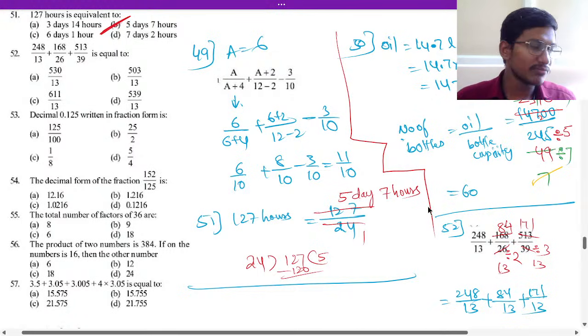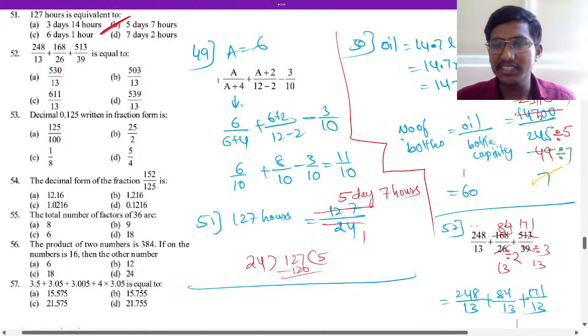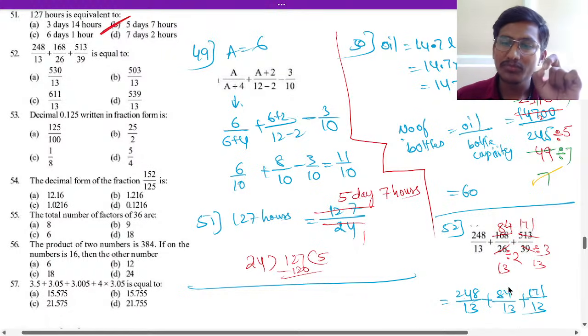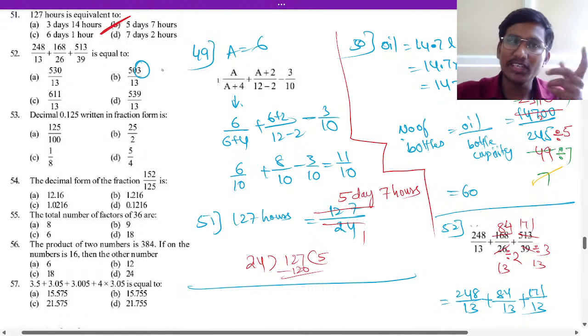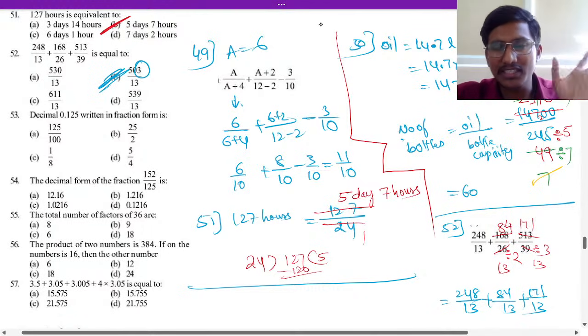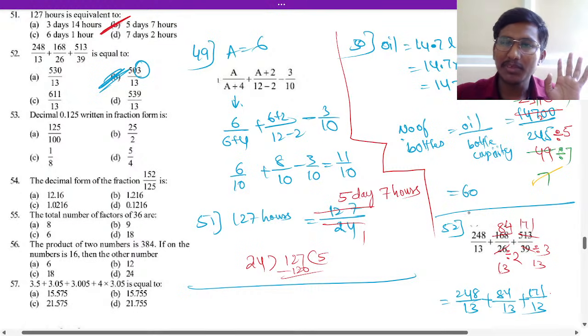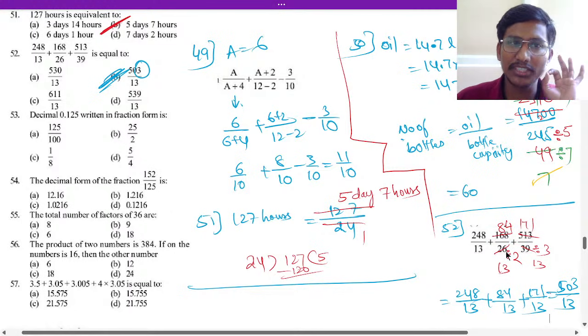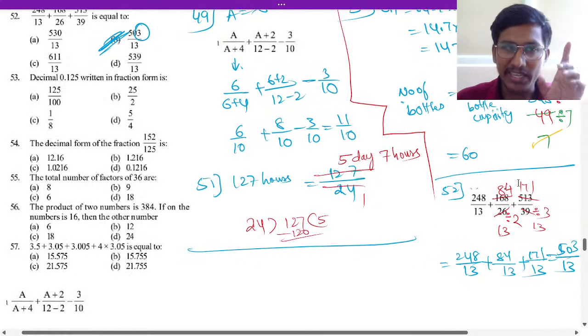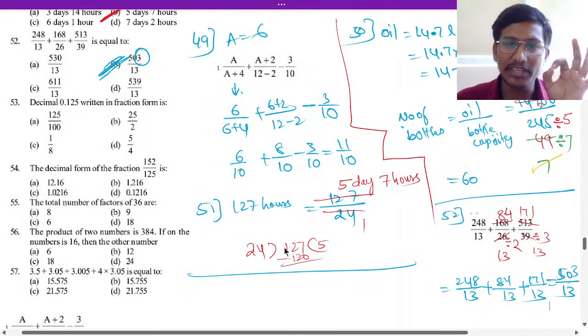Now if you add all of them for 52, what answer will come? 503. You can go with addition, that is 8 plus 4 is 12, 12 plus 1 is 13. So the last digit is 3, which is in option B. So 503 divided by 13. Don't be confused, you make it an equivalent fraction, students. This is for the syllabus, okay? 52 is for the syllabus, understood? You cancel and then make it an equivalent fraction, okay?